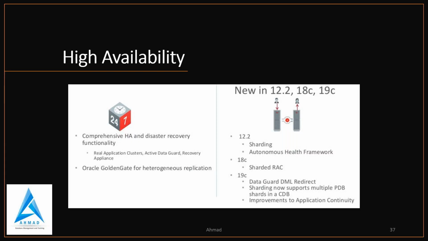So in high availability, we have disaster recovery functionality. So we know RAC, Active Data Guard, Recovery Appliance, or Oracle GoldenGate for heterogeneous replication. So in 12.2, Sharding and Autonomous Health Framework came. Then in 18C, Sharded RAC came into the picture. Then in 19C, Data Guard DML redirect. Sharding now supports multiple PDB shards in a CDB, and there are improvements to application continuity.